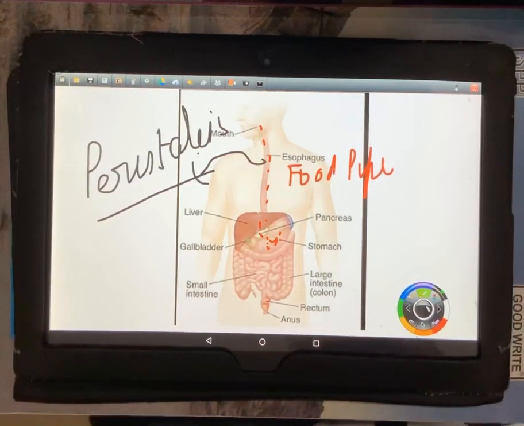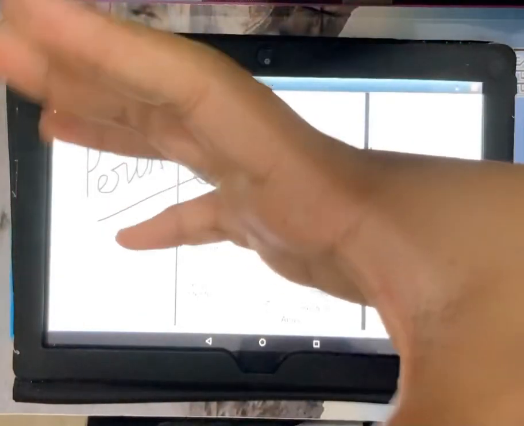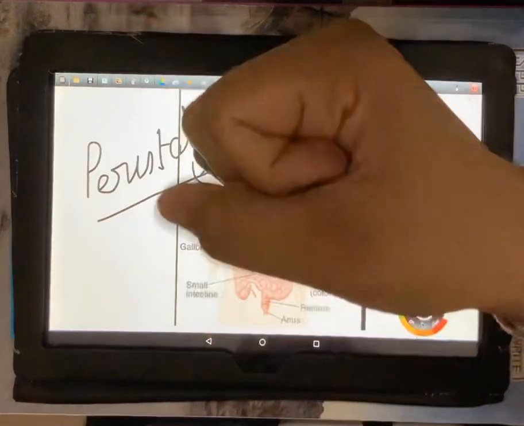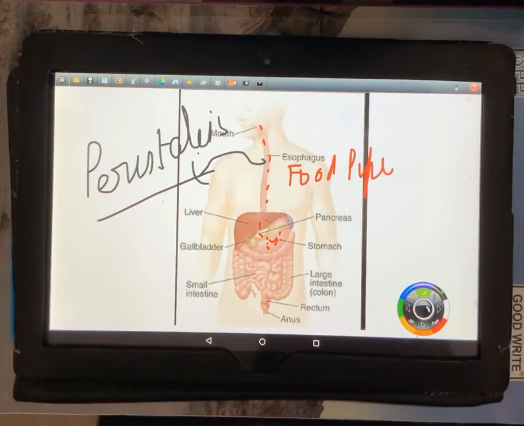Peristalsis. Now what is peristalsis? The walls of the esophagus are made of many muscular structures, and the contraction and relaxation of these muscles pumps the food down, just like the heart muscles pump the blood. Again, I'll show you this figure. This is done by peristalsis, which is another important function of the esophagus for transport. Okay, so peristalsis is done by muscular movement of the esophagus.